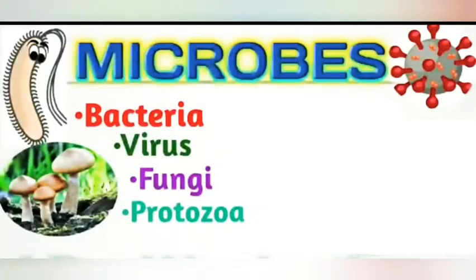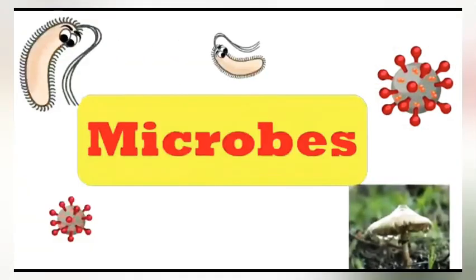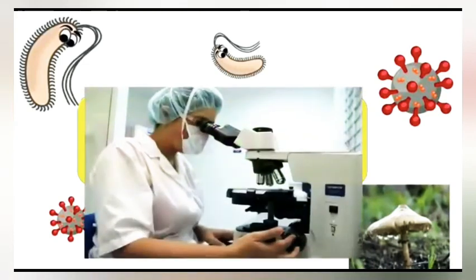We all are surrounded by different types of living things, but some of these cannot be seen with naked eyes. These are called microorganisms. Microbes or microorganisms are so small that they can't be seen with our naked eyes. So now how will we see them? Yes, with the help of microscope.